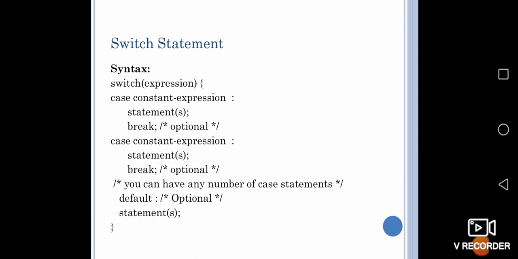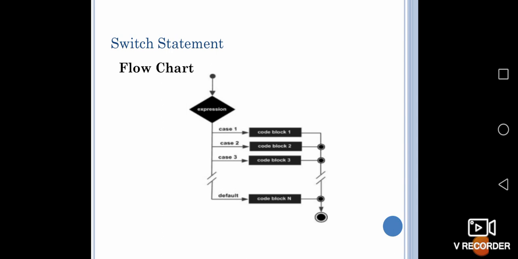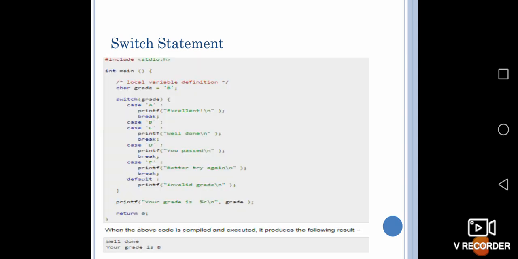Next, here is the flow chart. First we'll give an expression for case 1. If the value is between 90 to 100, then print it is A grade. If it is between 80 to 90, it can be given as B grade, and 70 to 80 it can be C, and so on. Here we can see that they are giving the comments for each grade.